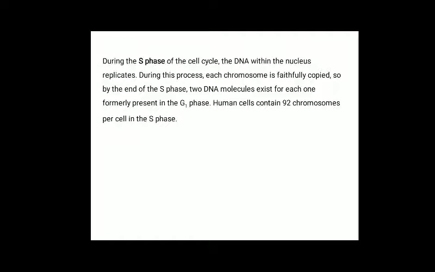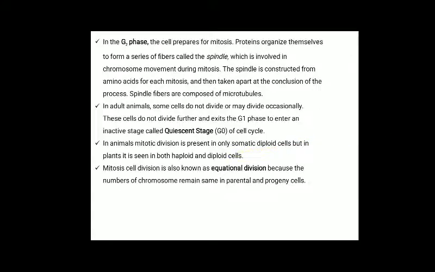During S phase of the cell cycle, the DNA within the nucleus replicates. During the process, each chromosome is faithfully copied, so by the end of S phase, two DNA molecules exist for each one formerly present in G1 phase. Human cells contain 92 chromosomes per cell in S phase.